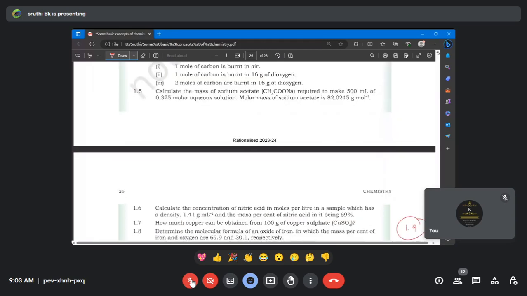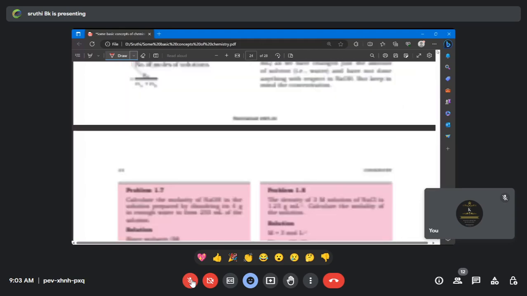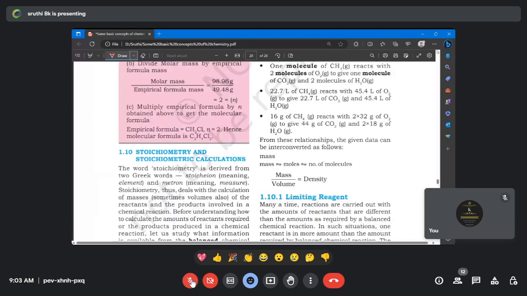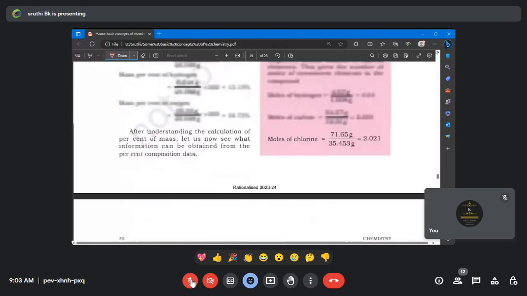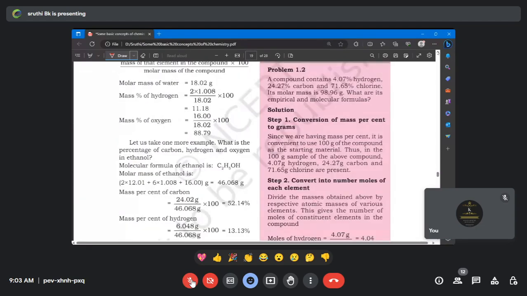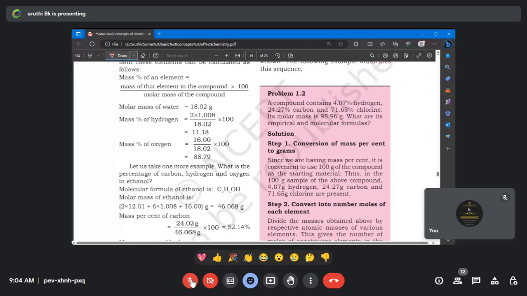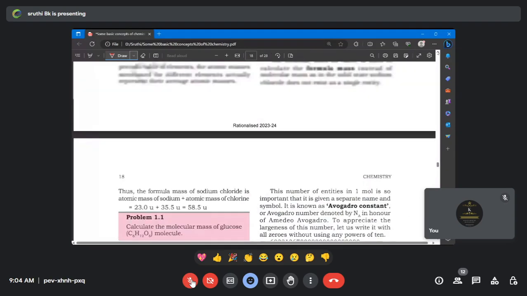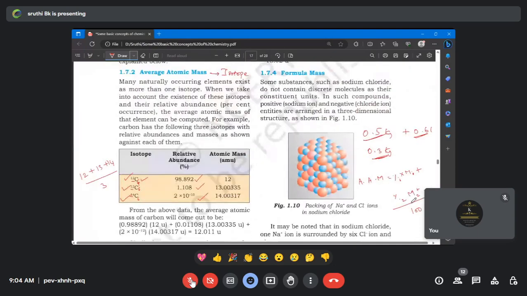Let's come back to the concept again, because we still didn't go for the big concept. The very important concept is limiting reagent and then percentage. That only we have many problems. That's the reason today I didn't go for problems. Mole concept is very important and empirical formula is very important. So maybe that we will discuss in our next class.